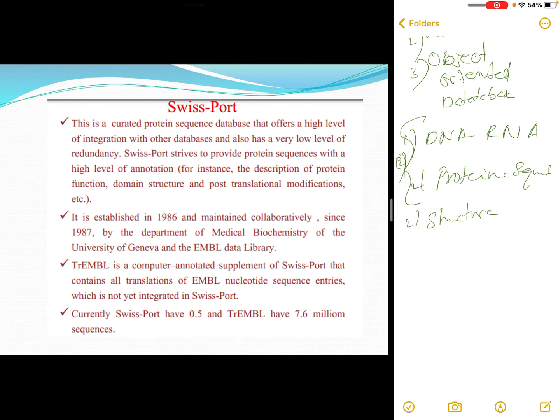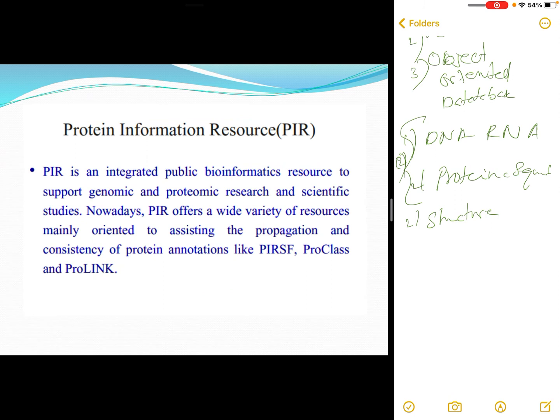Similarly, SWISS-PROT has a lot of information, and the total amount of information stored, not in SWISS-PROT alone but in all these databases, is increasing every day.